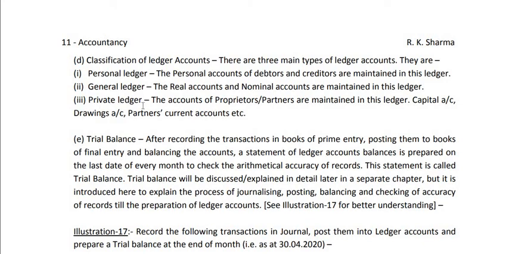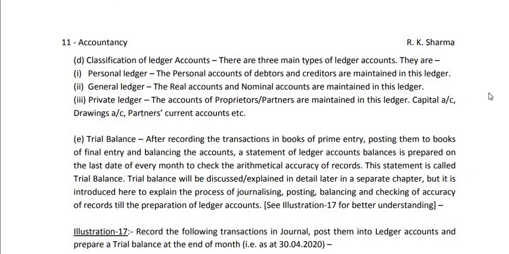And the last one is private ledger. In private ledger, the accounts of proprietors or partners are mainly maintained. That means the capital account of proprietor, drawings account of proprietor and partners' current accounts, all these are maintained in private ledger. So these are the three categories of ledger where various accounts are maintained: personal ledger, general ledger and private ledger. So this was topic D, regarding classification of ledger accounts.